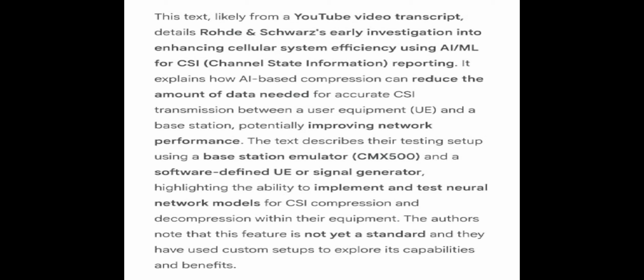Which leaves us with a final thought, something for you to maybe mull over. If AI and ML can bring this kind of significant optimization to something as fundamental, as data-heavy as CSI reporting, what other really critical, complex processes inside our cellular networks might be next? Interesting question. Things like how the network schedules data for different users, or manages handovers as you move between cell towers, or even just optimizes power consumption. Could AI bring similar efficiency boosts there? And, maybe more importantly, how soon might those kinds of behind-the-scenes AI improvements start to subtly but noticeably improve the mobile experience that you rely on every single day?